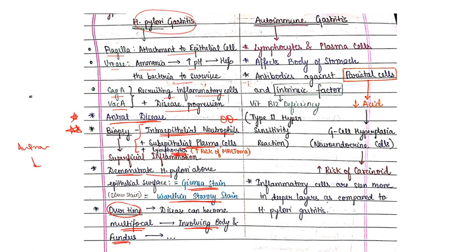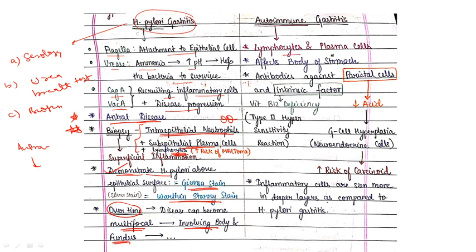Okay. Now coming to the diagnostic tests for H. pylori. The first, the gold standard test we have discussed, that is the demonstration of H. pylori by Giemsa staining or similar. Second, you can go for serology. The third, you can go for the urea breath test, or you may go for biopsy. So these are the diagnostic tests for H. pylori.